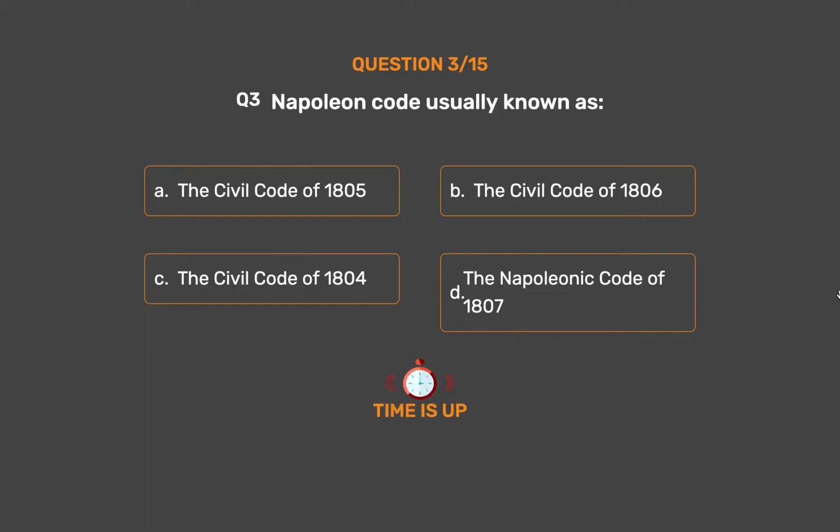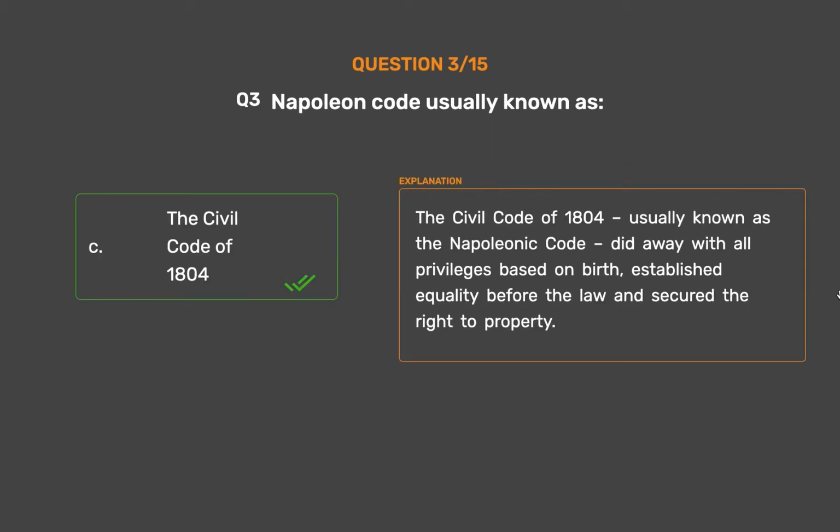The correct answer is option C. The Civil Code of 1804. The Civil Code of 1804, usually known as the Napoleonic Code, did away with all privileges based on birth, established equality before the law and secured the right to property.